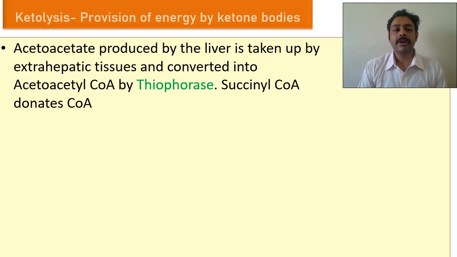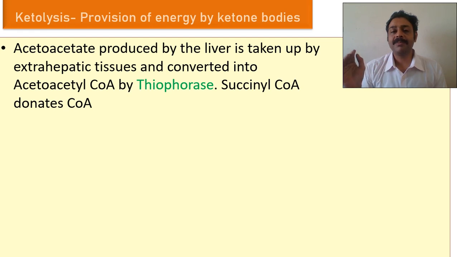So how does the ketone body provide energy? By ketolysis. Acetoacetate is produced in the liver. See, this ketone body synthesis occurs only in the liver, not in any other cell. So whatever fatty acid comes to the liver is converted into acetoacetate. Acetoacetate will be transported to the other cells. In there, it will be converted to acetoacetyl-CoA, so it can become acetyl-CoA. This enzyme is called thiophorase.